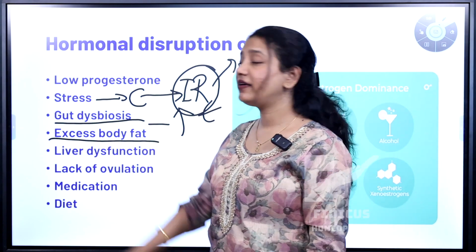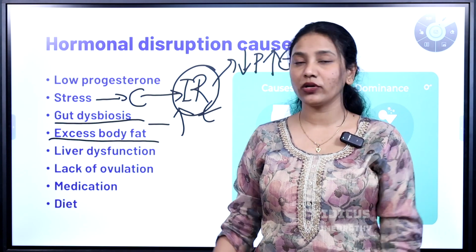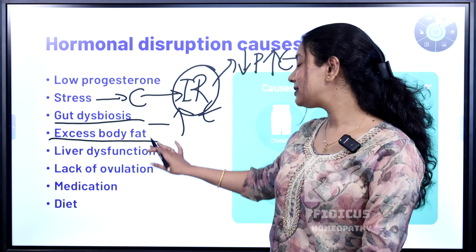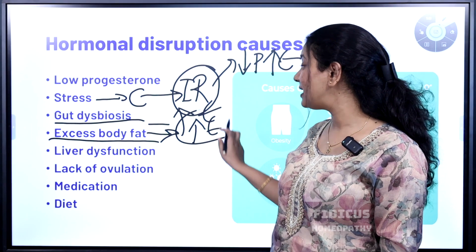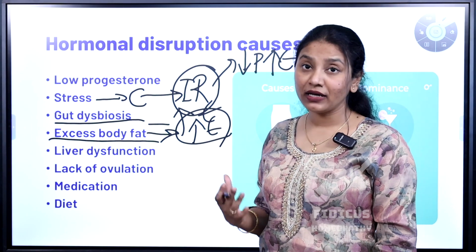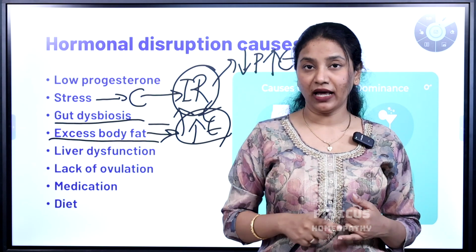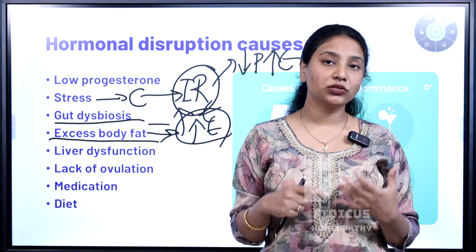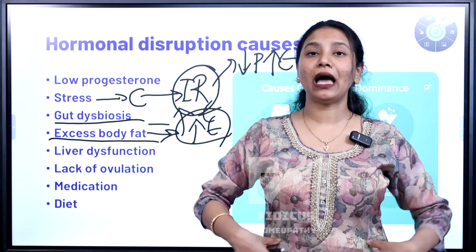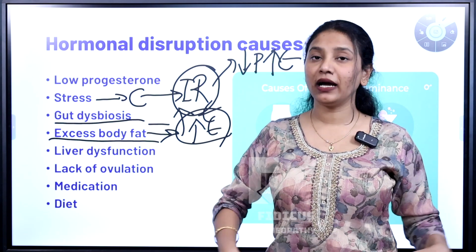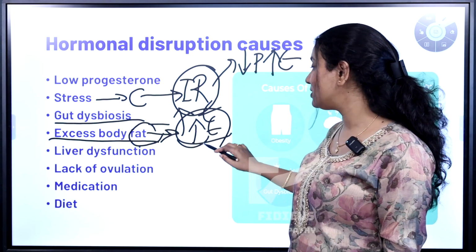Next, coming into excess body fat. How does excess body fat cause excess estrogen, thereby causing fibroids or PCOS or anything else? Remember that excess body fat is the main reason for estrogen predominance, especially in teenagers or in people who are unmarried or in their early 30s or late 20s. Why? If you are having a stressful life and eating too much, the cortisol hormone will tend to make your body fatter by depositing fat in the lower abdomen area, in your thighs and in your buttocks. And this fat has the capability of producing estrogen.